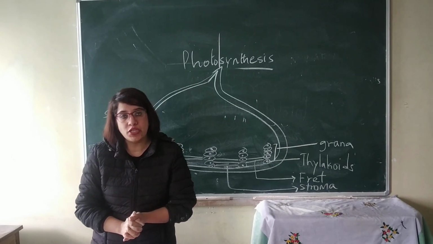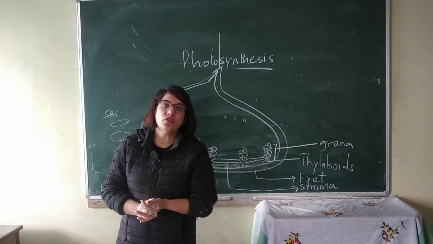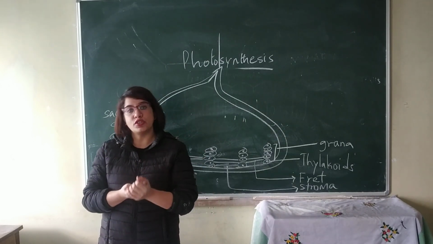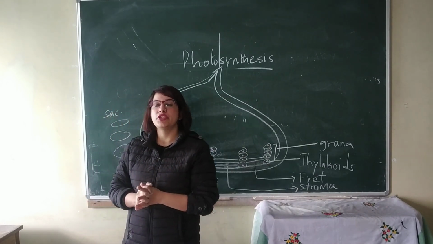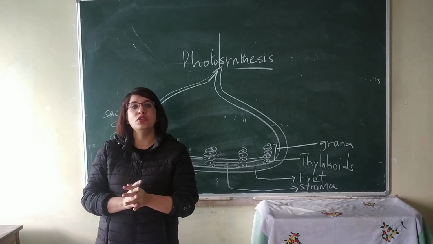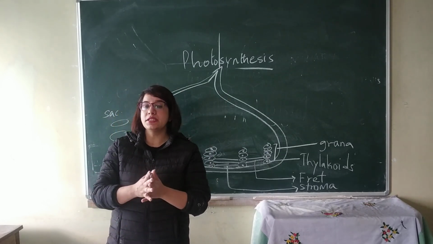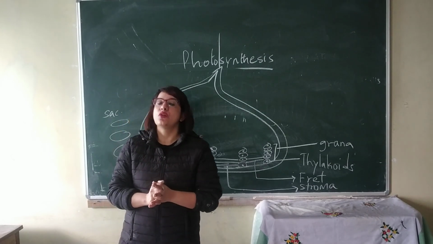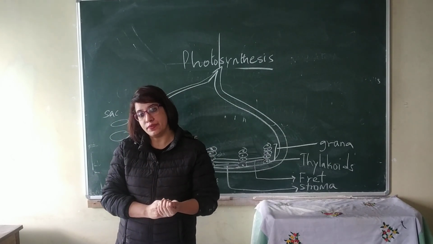Their mode of nutrition is called autotrophic nutrition, since they prepare their own food, and they are called autotrophs. Photosynthesis is a process by which green plants prepare their own food by utilizing carbon dioxide and water in the presence of sunlight and chlorophyll to produce glucose and oxygen.